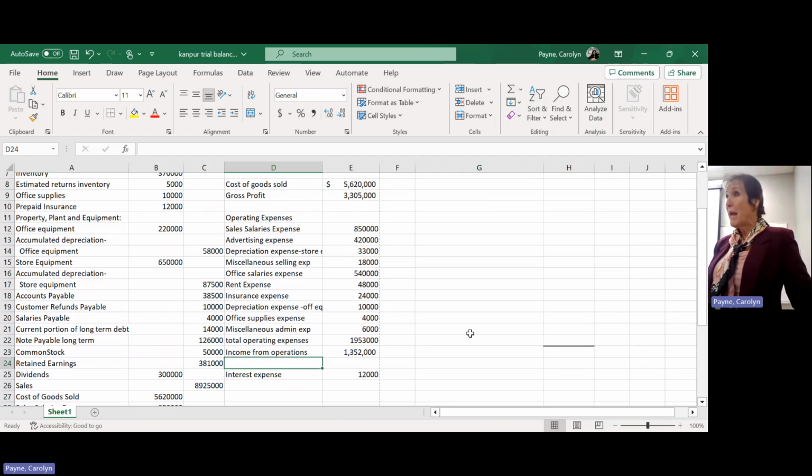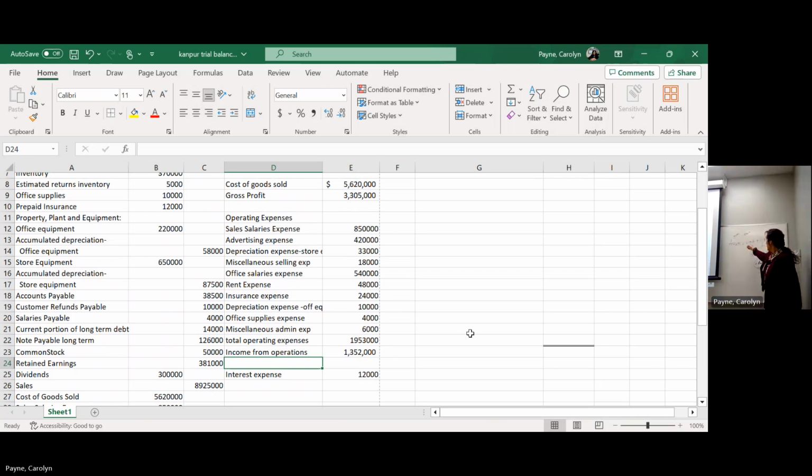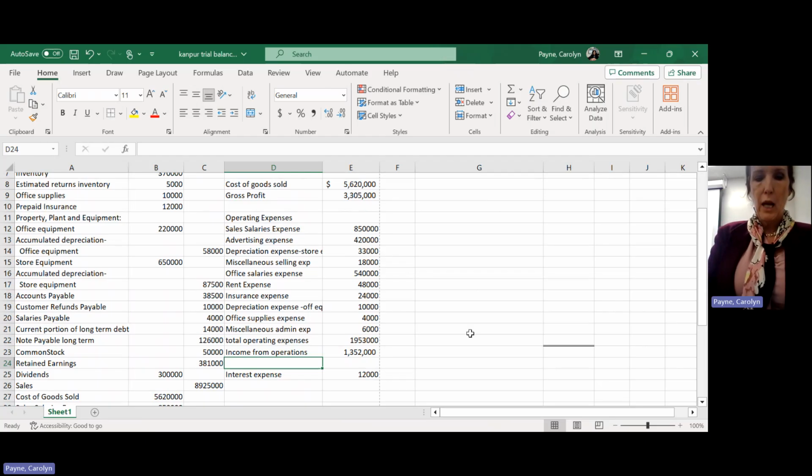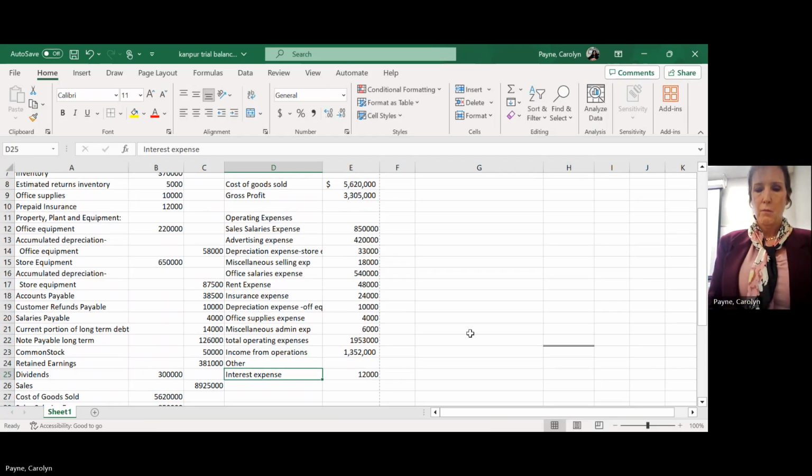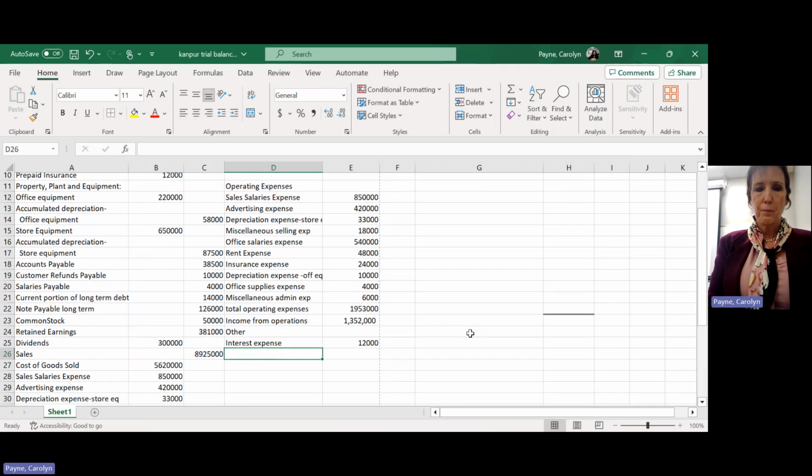And of course, I pulled my interest down because that has nothing to do with operations. Because instead of financing with debt, I could have financed with owner's equity and incurred no interest. Okay, so interest does not have to do with operations. It has to do with how I chose to finance. Okay, so that's why we pull it down and we put it in the other section. So that's the heading of my section.